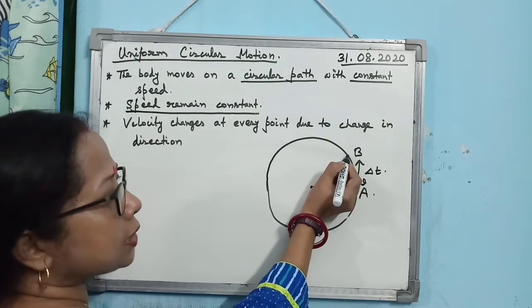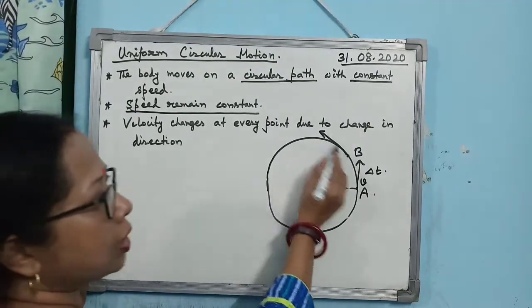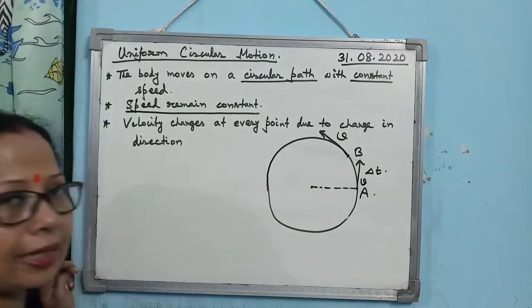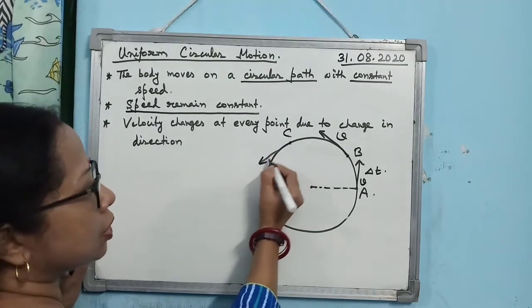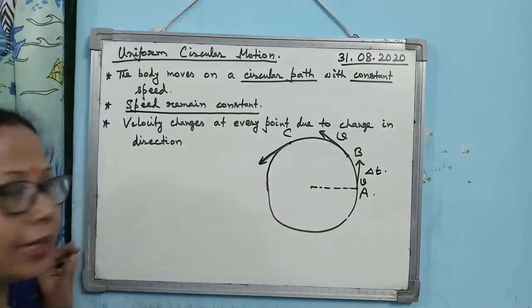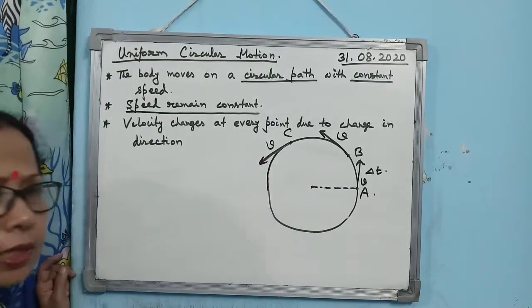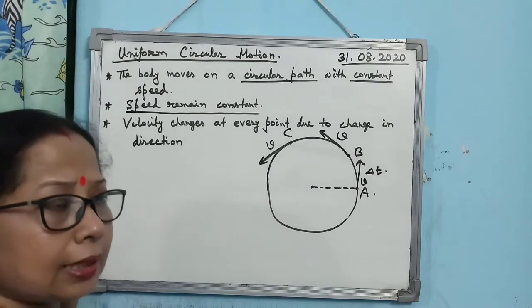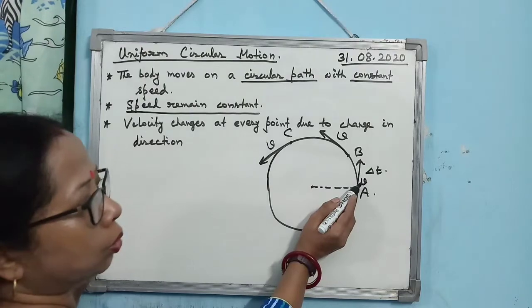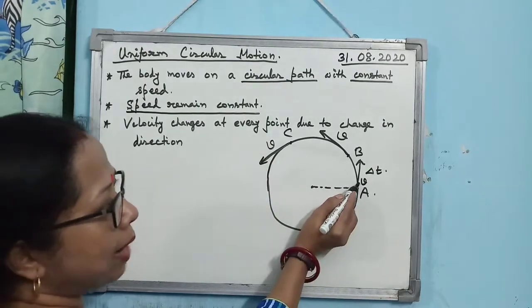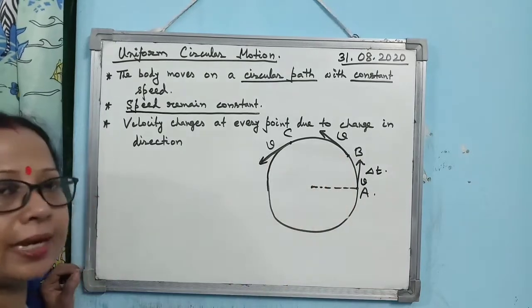Now, when the body has come to the point B, what is the direction of the velocity? The direction of velocity is the tangent drawn at this point. Then when it has come to the point C, what is the direction of the velocity? If you draw a tangent at the point C, then this is the direction of the velocity. As we know that velocity is a vector quantity, although the speed remains constant and the magnitude of velocity is the same, the direction is changing.